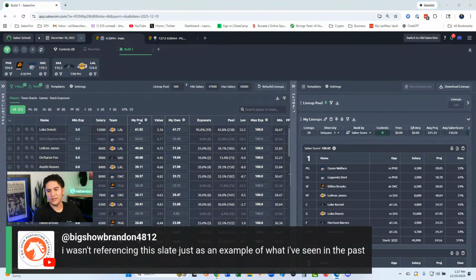Yeah, no, totally. Brandon said I wasn't referencing the slate, just as an example of what I've seen in the past. And I just wanted to break down that there's always going to be some differences in these numbers. They don't have to match one for one or be super close in order to be viable.